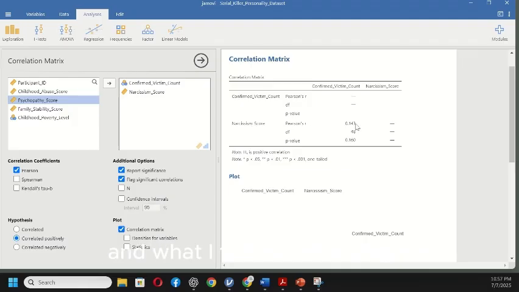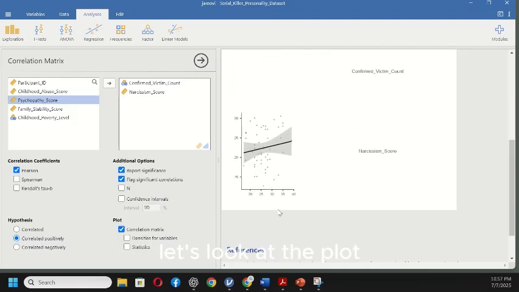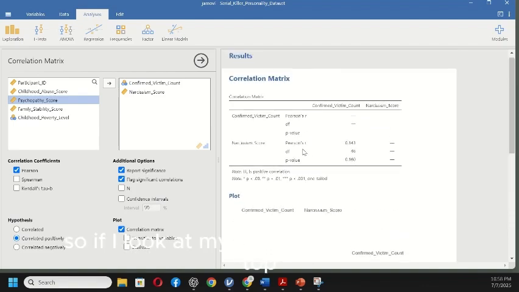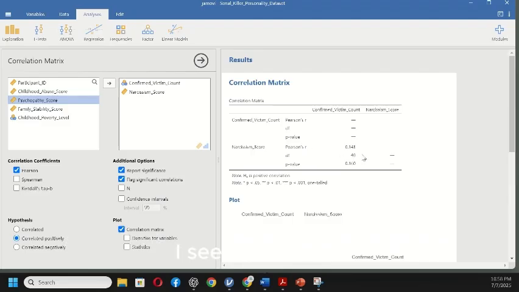And what I find is, let's look at the plot. I do have a positive correlation here, but is it significant? If I look at my matrix up here at the top, I see that it's not. My p-value is 0.160. It had to be less than 0.05 to be significant. It's not.